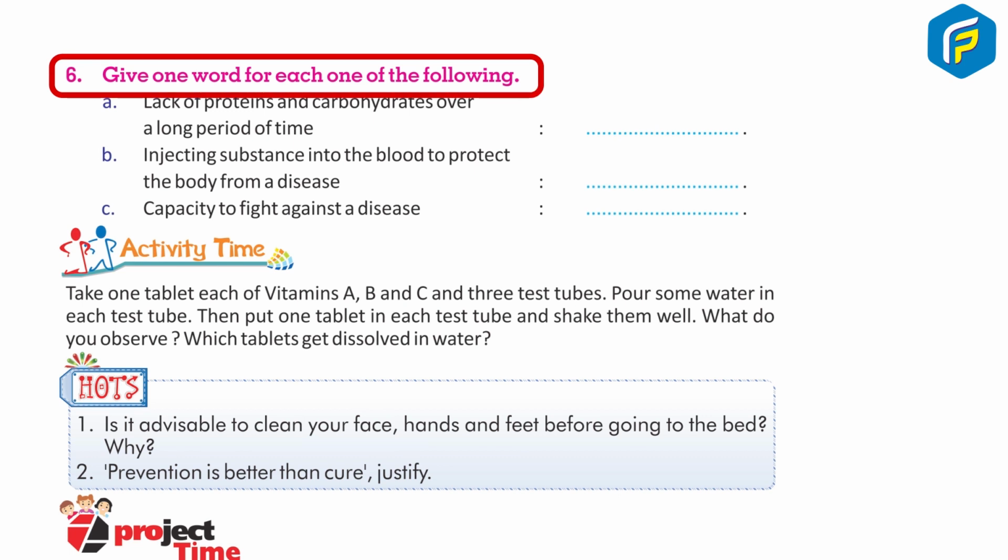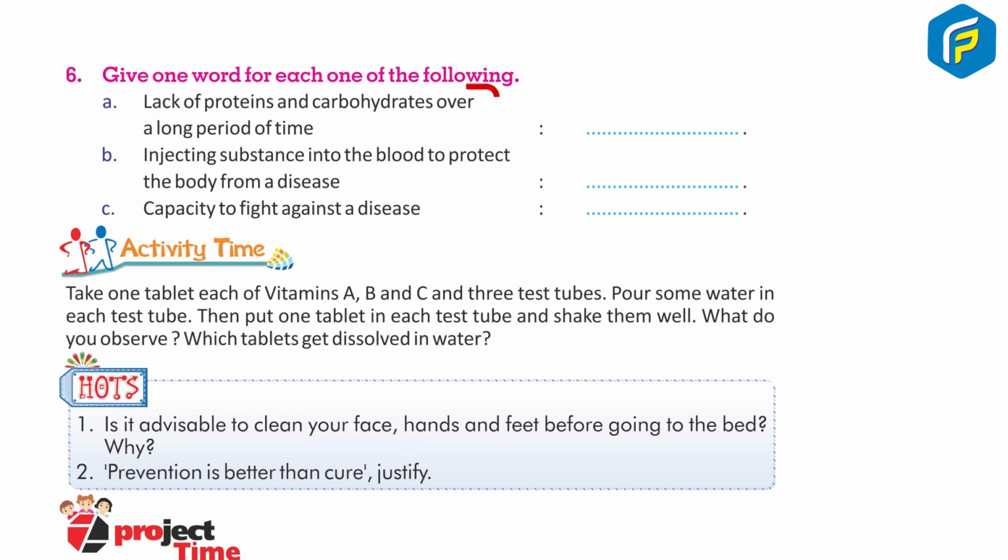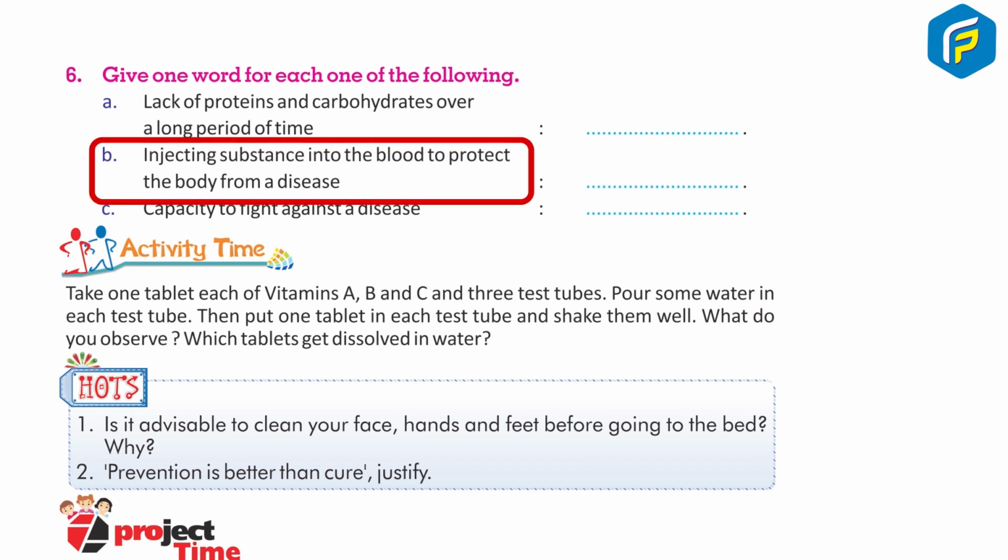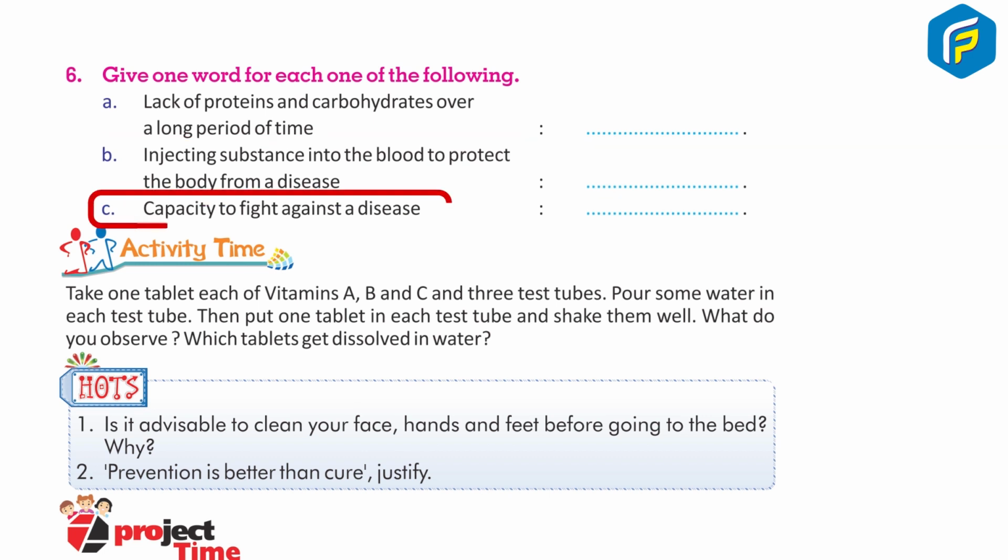6. Give one word for each one of the following. A. Lack of proteins and carbohydrates over a long period of time. B. Injecting substance into the blood to protect the body from a disease. C. Capacity to fight against the disease.